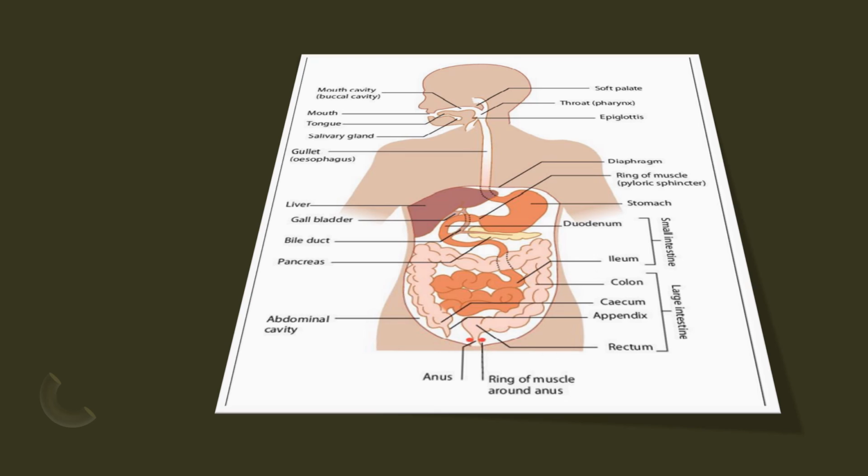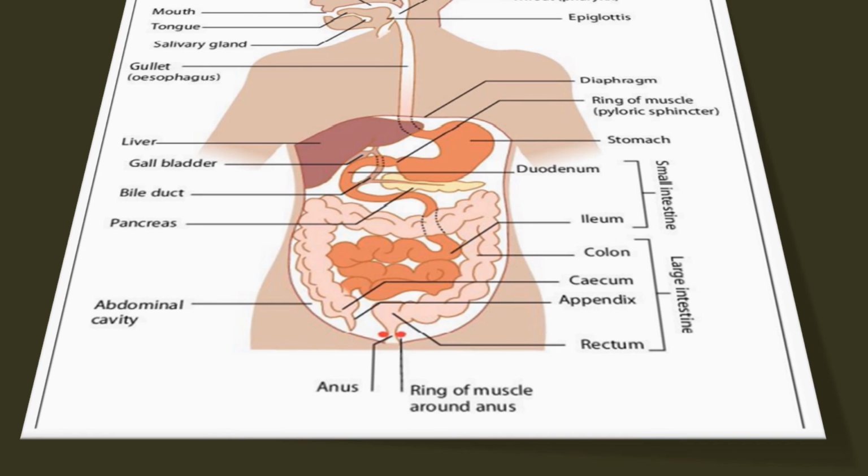And of course, that leads us to the large intestine. The large intestine absorbs the remaining water and ions, and it also stores feces in the rectum. We are now at the final part of our digestive system, and it is, of course, our anal canal. The function of the anal canal is to pass feces out of our bodies.